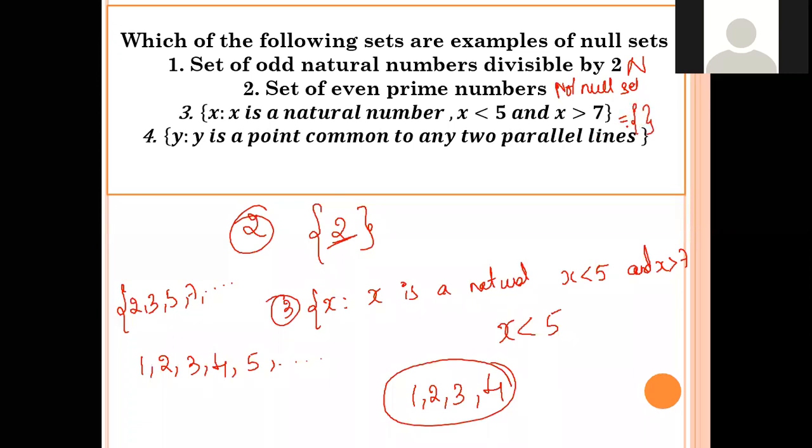It should satisfy both the conditions, Tasmiya. It should satisfy both the conditions. So this is a null set.